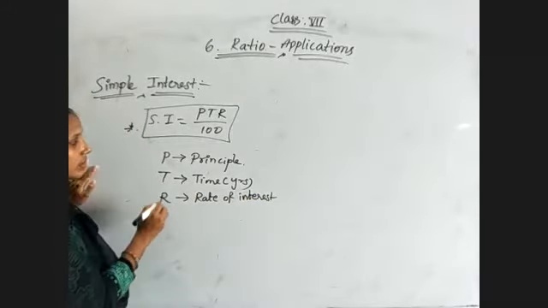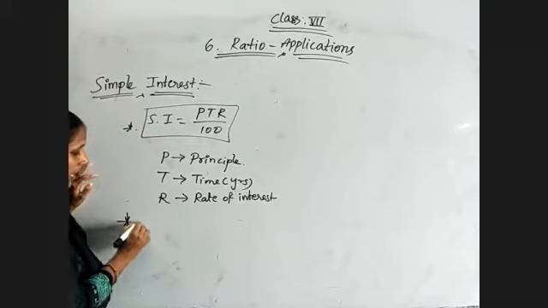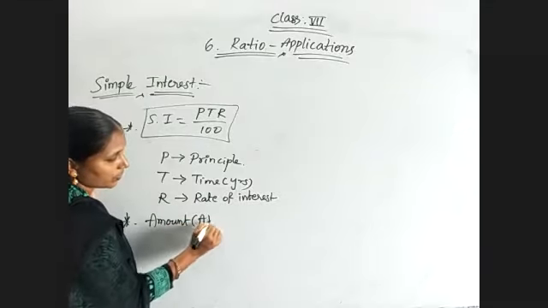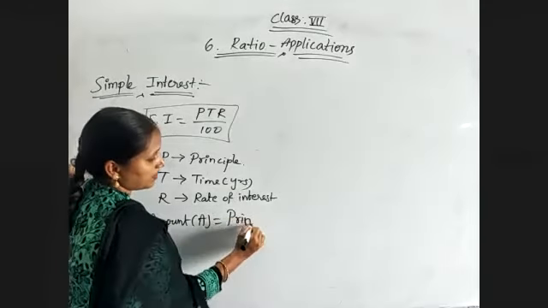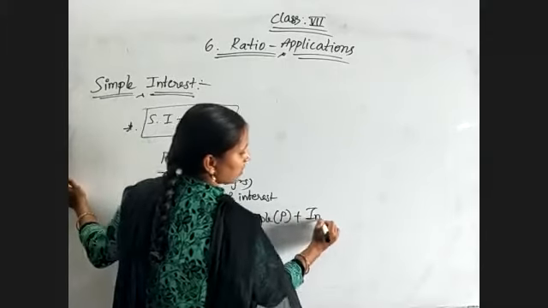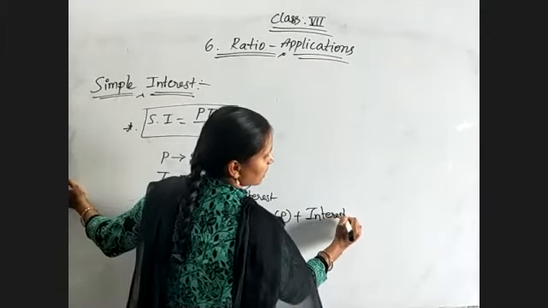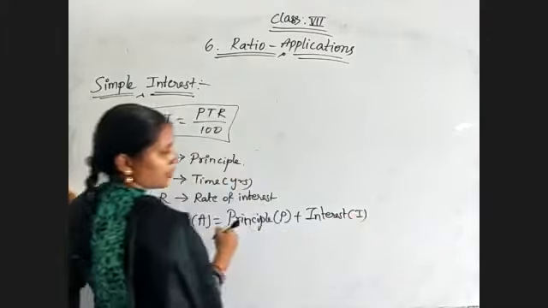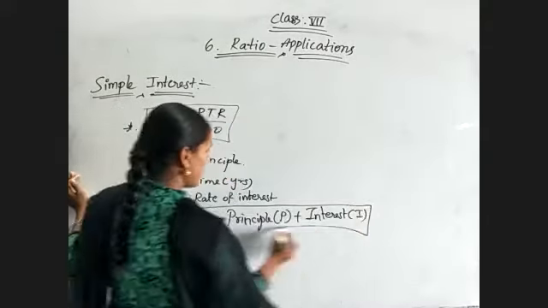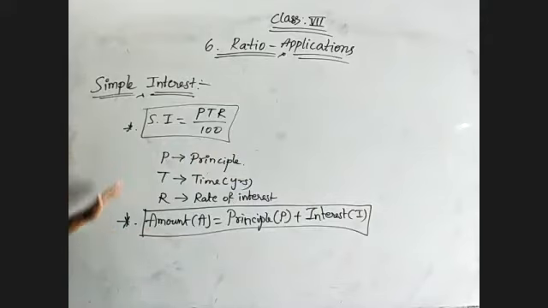And next, the second formula we have: amount is equal to principal plus interest. So interest here may be compound interest or simple interest, depending on the question, we need to find out that. Okay, these are the two formulas. Depending on these, we will get so many formulas.